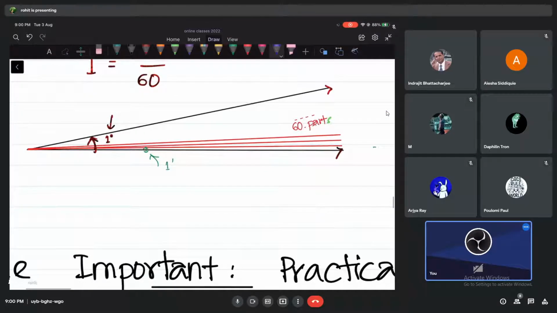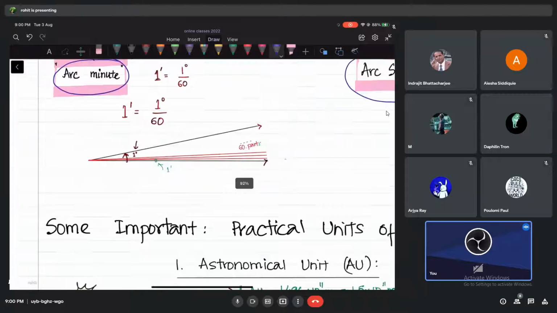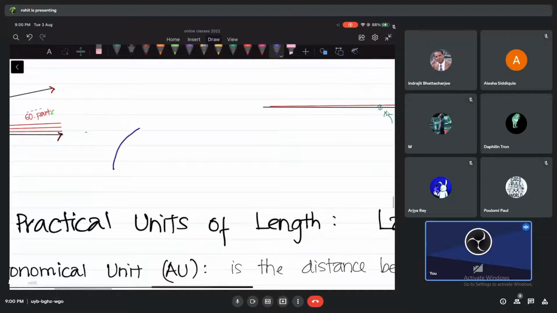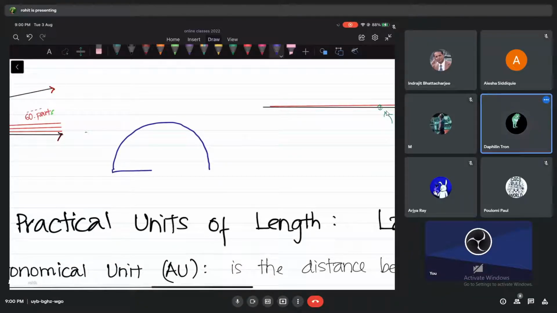See, look at this. You have seen a protector, no? It looks like this. So we have a point.